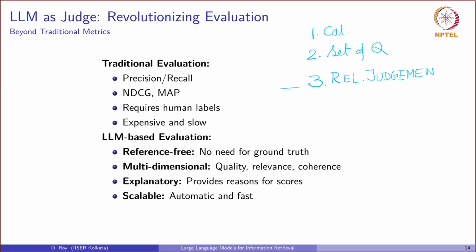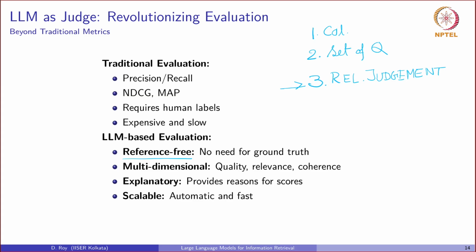In this third step, we rely on human judged relevance levels, right? Which is expensive and slow. Now we can use an LLM as an automated judge to judge this document given the query and the document pair. This LLM as a judge approach is reference free. That is, it does not need a pre-written ground truth answer.